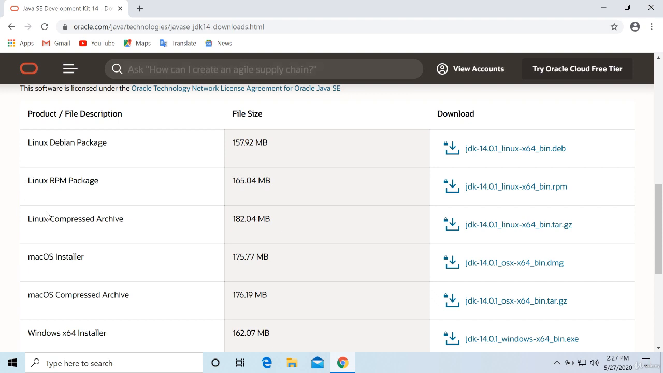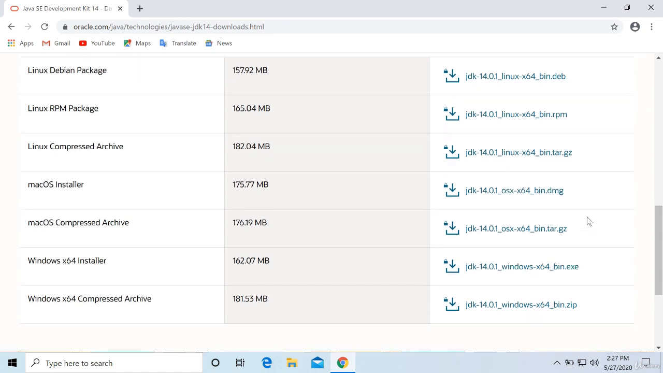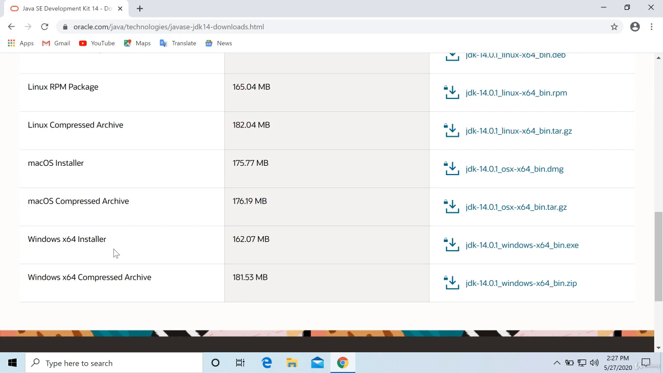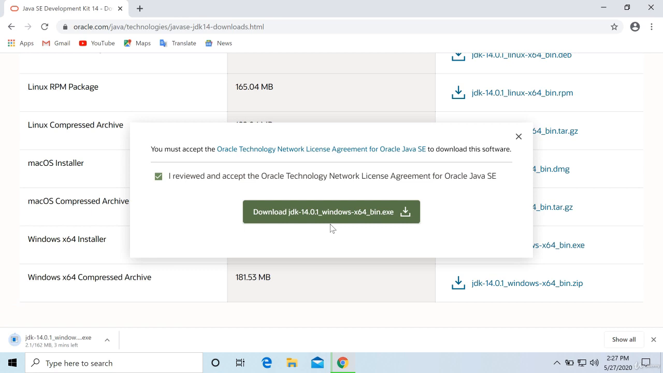Now these are for Linux and Mac. If you are using the Mac operating system, just click on this one. It will download a DMG file and it is easy to install. Just install that application. That's it. You can start using Java easily. This is for the Windows 64 installer. So download this one. Click on this link. Accept this and click on download. It is getting downloaded here on the left hand side. You can see it's being downloaded. Once it is finished, you can double click and start setup.